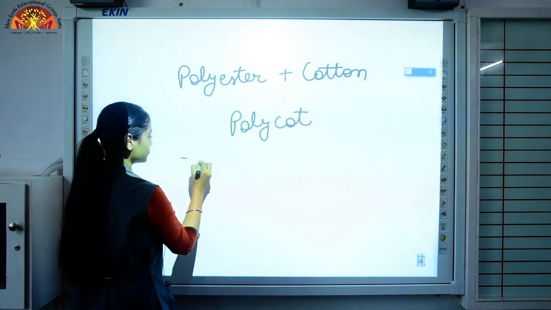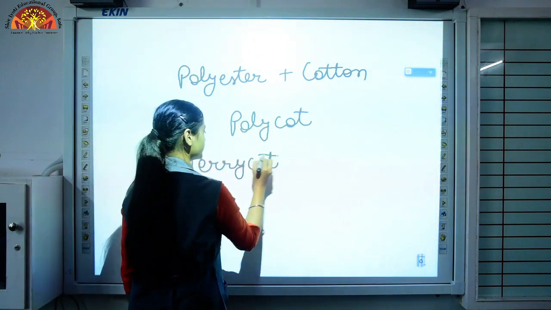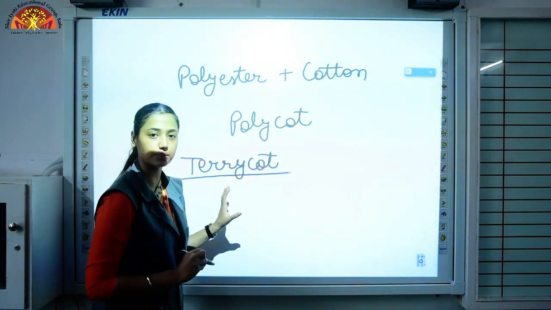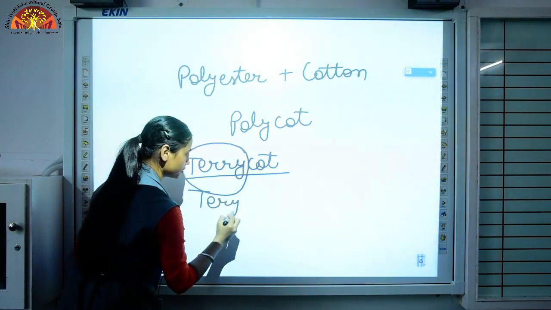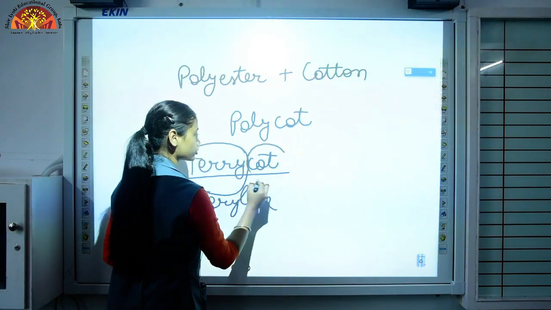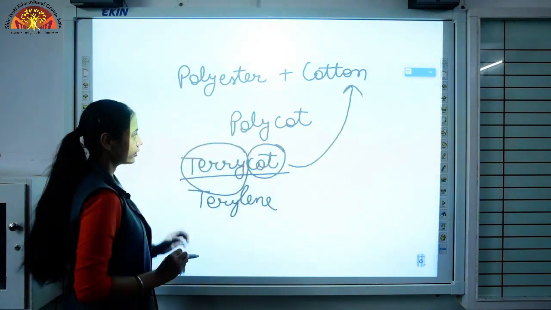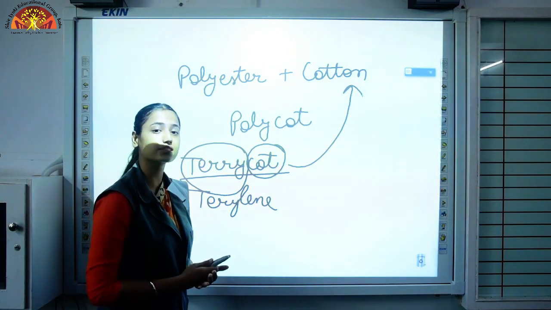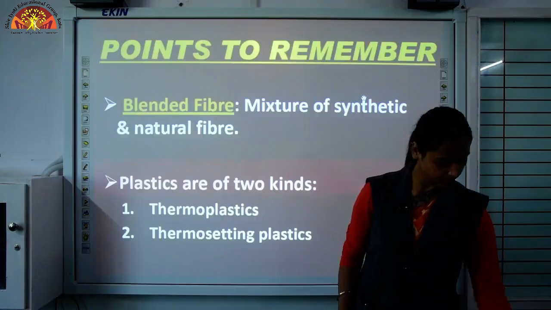Let's take one more example. Terrycot. Have you heard of this fiber? Can you tell me it is a mixture of which two fibers? Terry comes from terylene, a synthetic fiber, and cot comes from the natural fiber, cotton. One more example, polywool. That is a mixture of polyester and wool. So understood what are blended fibers?